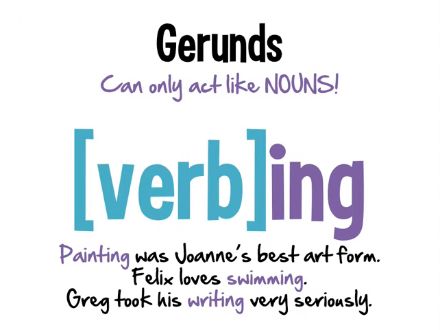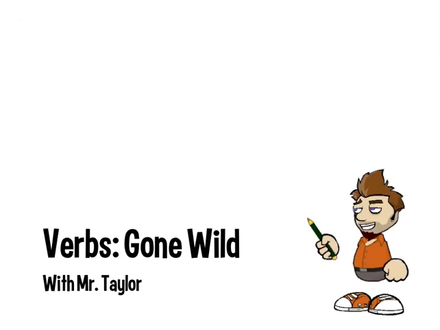So in that case, painting, swimming, and writing, although they're all normally verbs, in each one of these sentences, they're acting like a noun. So that's why we call them gerunds, because we had to come up with some fancy name to say that they're doing something different than what they normally do.